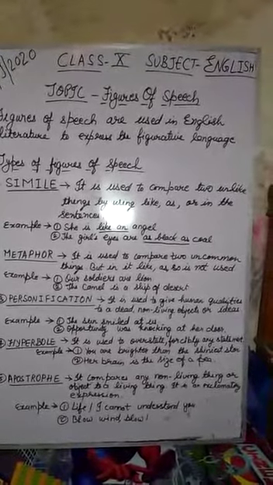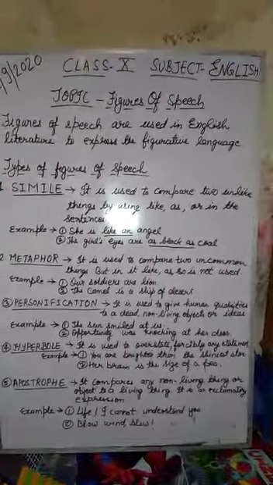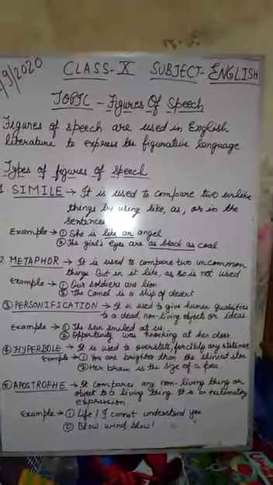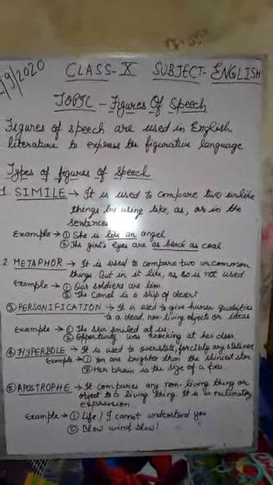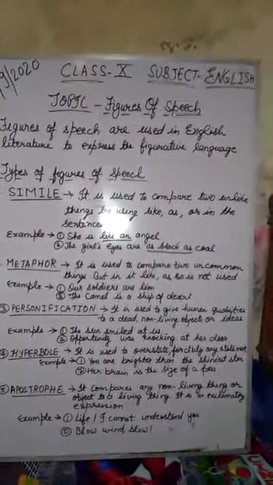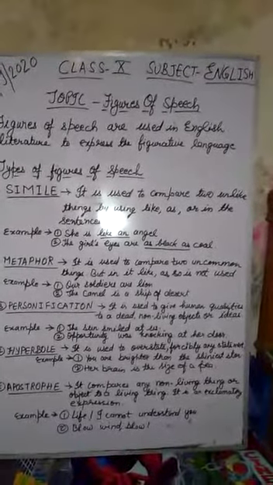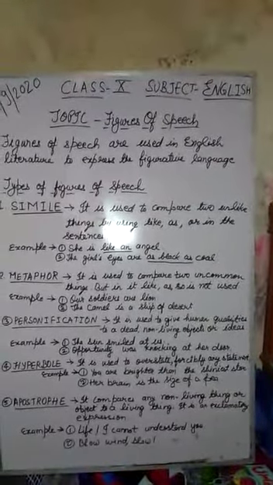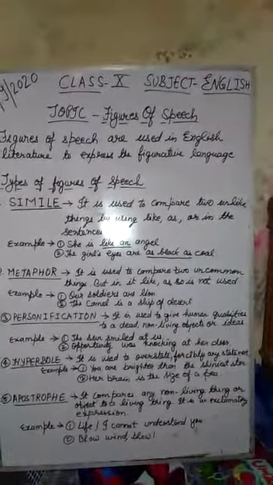For example, our soldiers are lions. Here soldiers are compared with lions, and what they have in common is bravery. But here the words like and as are not used.